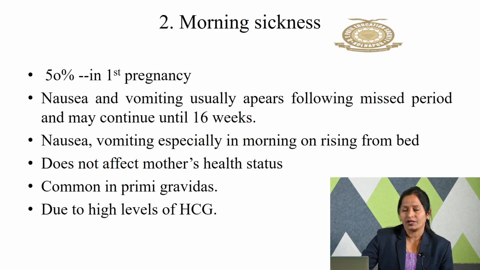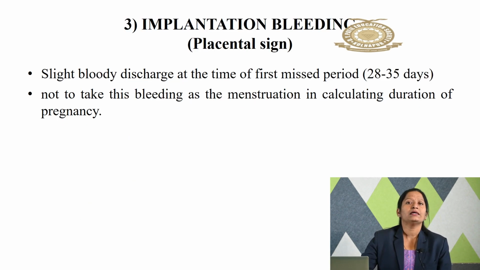First it is amenorrhea, second it is morning sickness, third is implantation bleeding. The implantation bleeding is also called a placental sign. What happens in this is there is a slight bloody discharge at the time of the first missed period, between 28 to 35 days. This bleeding is there because of the implantation of the placenta. So don't get confused with this bleeding as the last menstrual period.